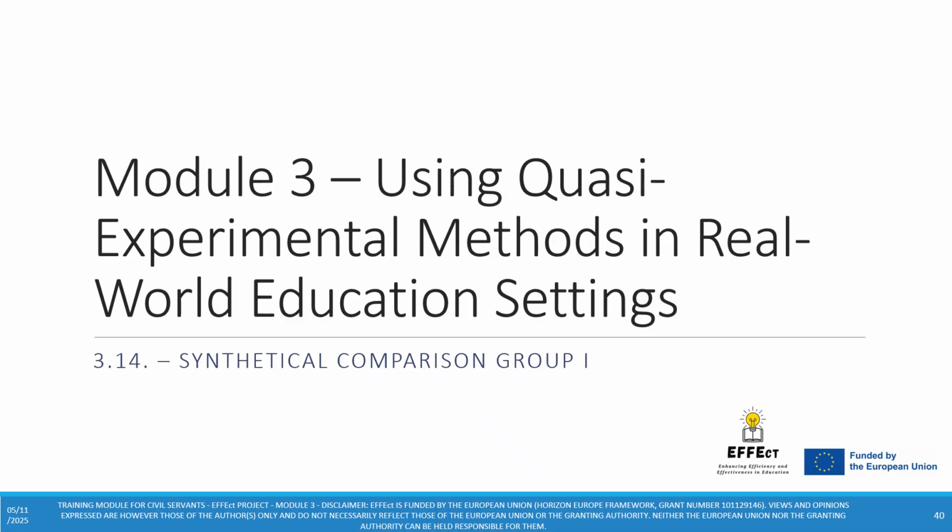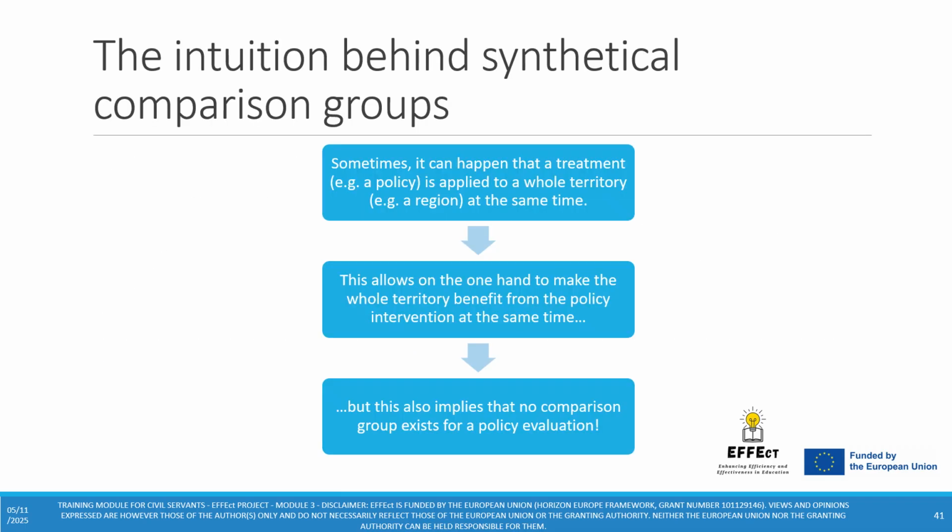Dear participants, welcome to submodule 3.14, in which we will start to discuss synthetical comparison groups. Sometimes it might happen that a treatment, for example a policy, is applied to a whole territory, for example a region, at the same time. This allows on the one hand to make the whole territory benefit from the policy intervention at the same time, but it also implies that there is no comparison group if we want to evaluate the policy afterwards.